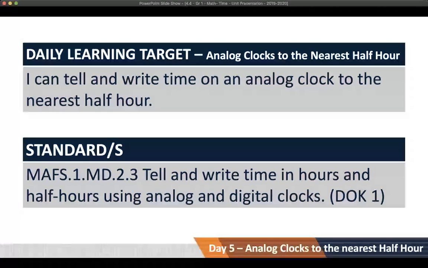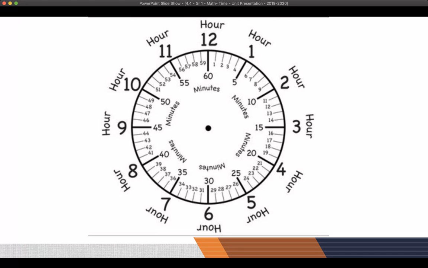I can tell and write time on an analog clock to the nearest half hour. Our standard is tell and write time in hours and half hours using analog and digital clocks. Here's a representation of what a clock looks like. All of the hours are labeled. We have 1, 2, 3, 4, 5, 6, 7, 8, 9, 10, 11, and 12 as our hours.